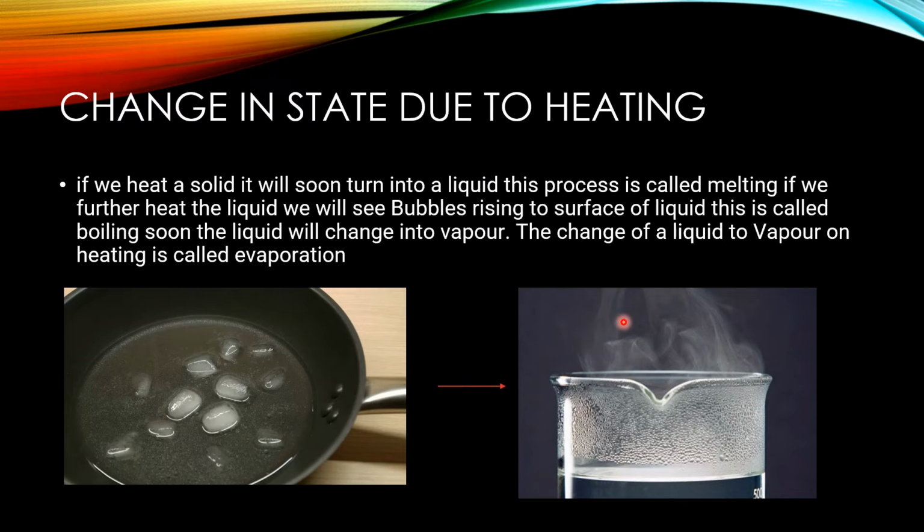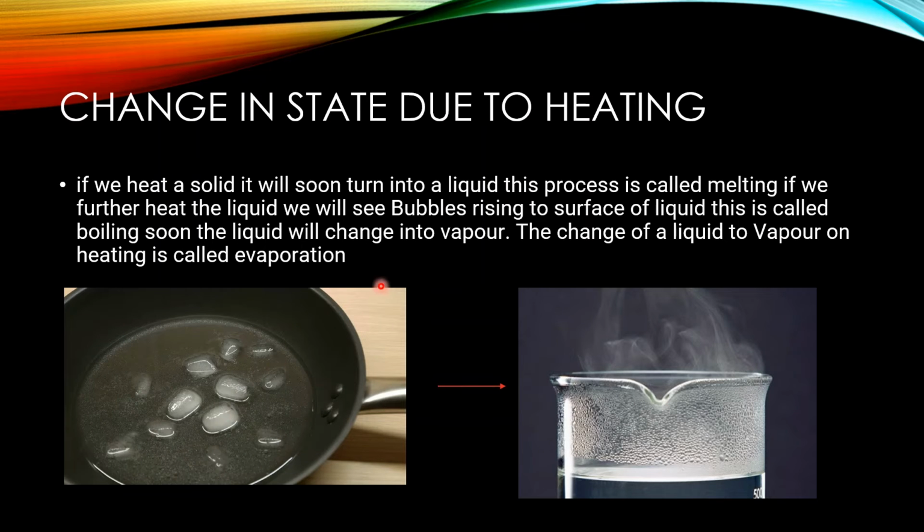This process is called melting. If we further heat the liquid, we will see bubbles rising on the surface of the liquid. This is called boiling. Soon the liquid will change into vapor. The change of liquid to vapor on heating is called evaporation.